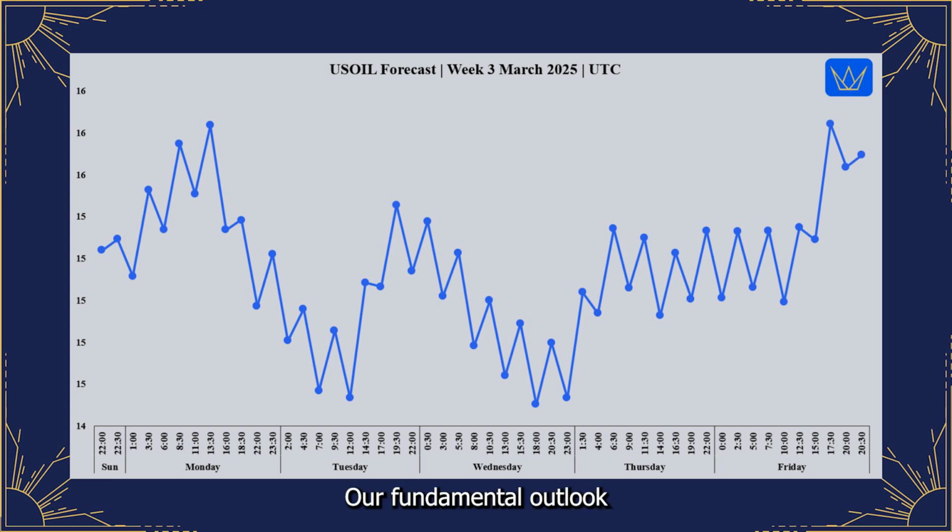Now, let's move on to US oil. Our fundamental outlook this week is neutral to slightly bearish. Reviewing the mass pressure data for US oil for the week of March 16th to 22nd, 2025, the overall cyclical tendency indicated by the mass pressure data suggests a neutral to slightly bullish bias, with a volatile trading environment expected.